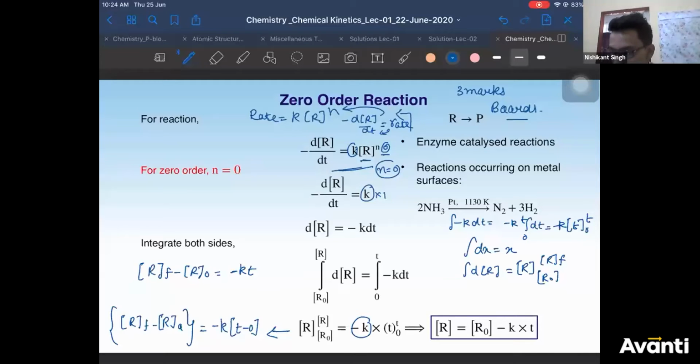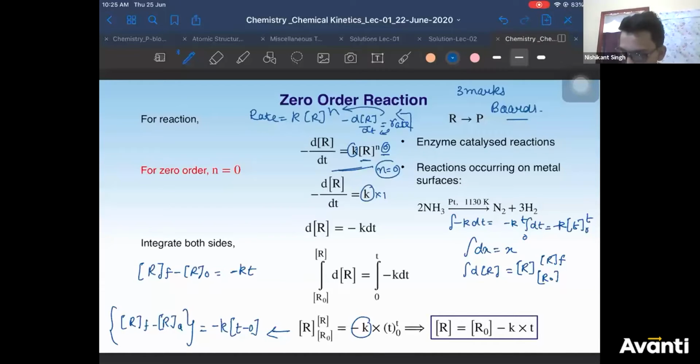Yes, any doubt in this expression? Anyone? Please ask quickly. What will happen? I'll move ahead, then you'll ask the doubt in the previous slide. If there is any doubt in this, yes, it's just a formula substitution. All right, so I think it's clear to everyone.